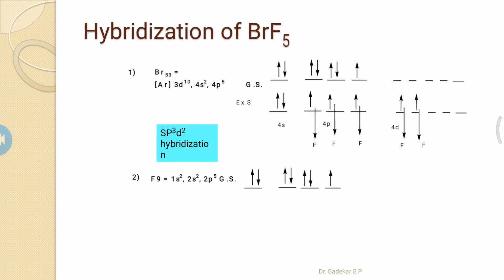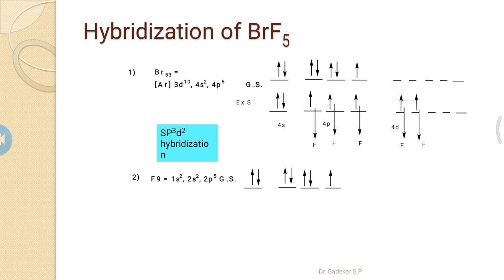Here is the representation of hybridization. The bromine atom's electronic configuration in the ground state is 3d10 4s2 4p5. The paired electrons present in the 4p orbital are promoted to form the excited state 4s2 4p3 4d2.